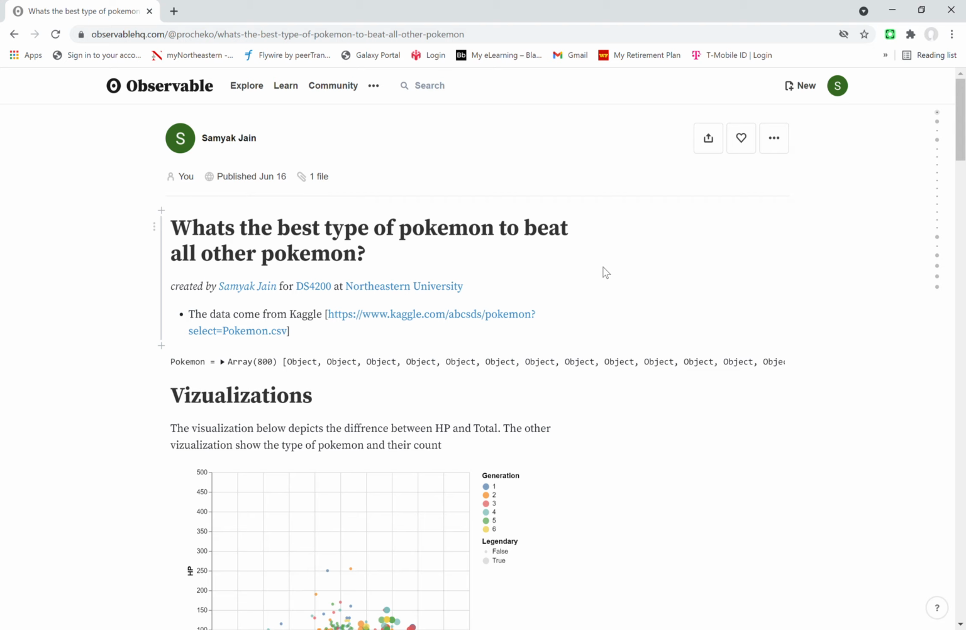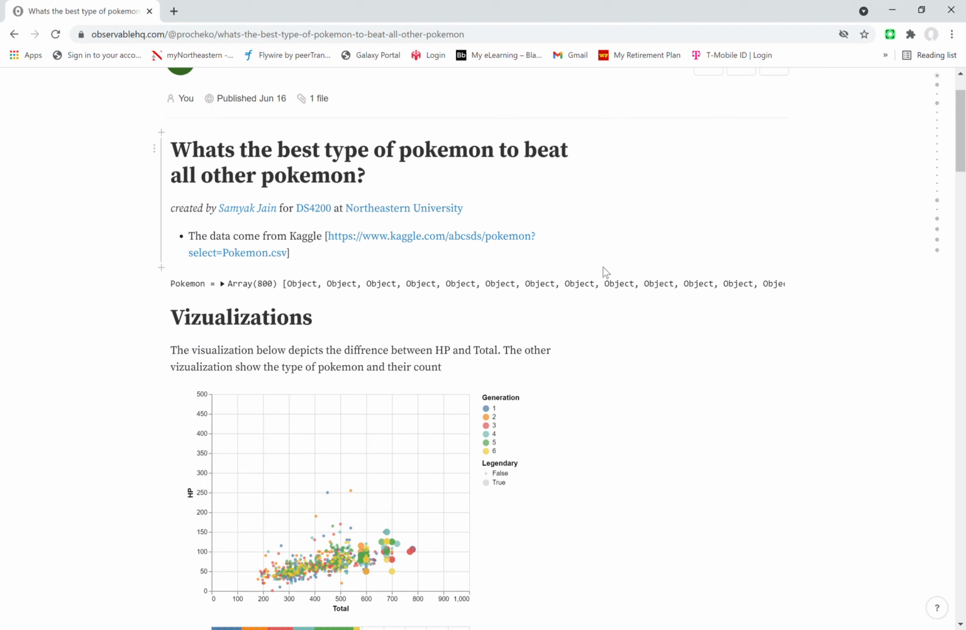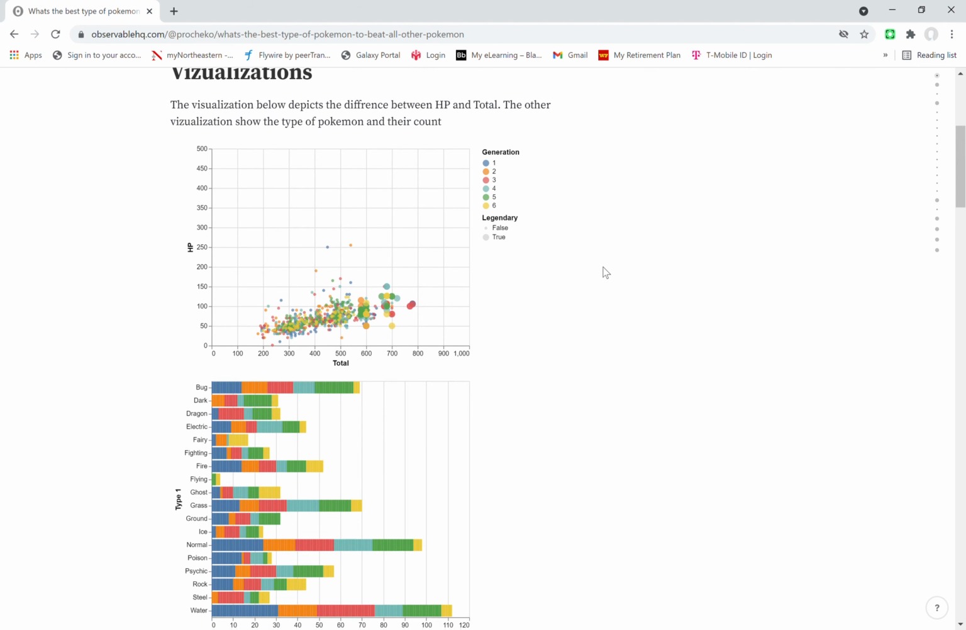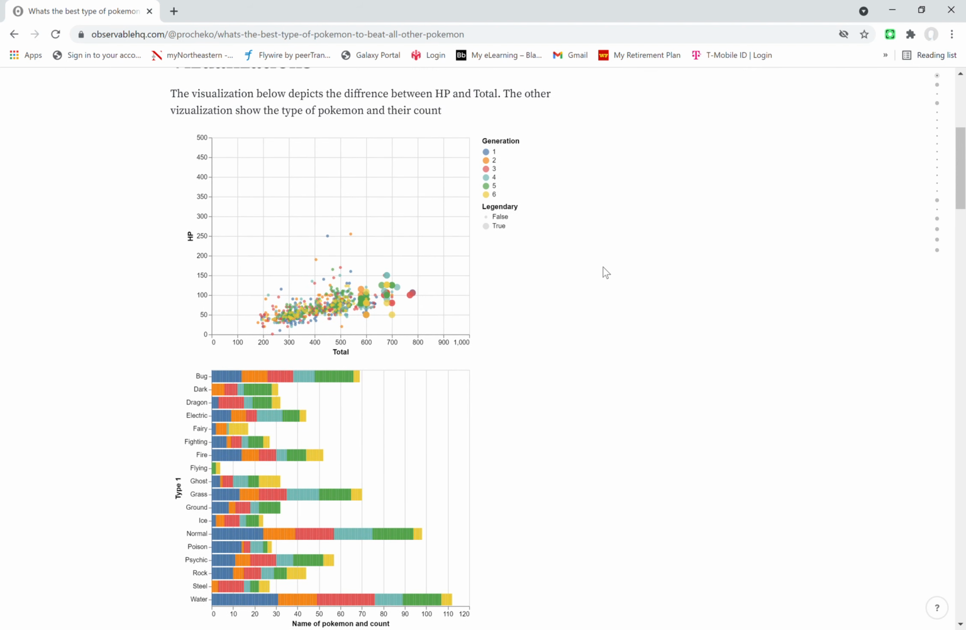For this visualization, I've asked what's the best type of Pokemon to beat all of the types of Pokemon. I've taken the data from Kaggle. The visualization below depicts the difference between HP and total, and the other visualization depicts the type of Pokemon and their count. I've also used generations to color code different types of generation, and legendary to size difference to denote whether a Pokemon is legendary or not.